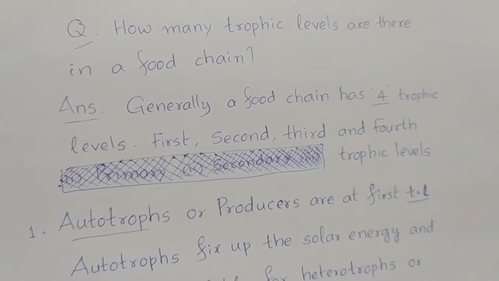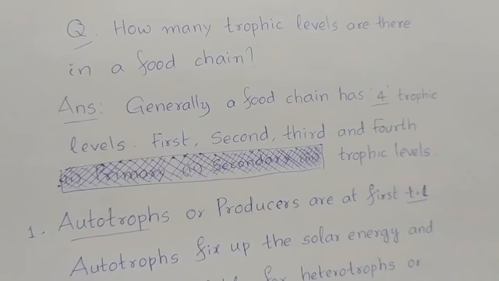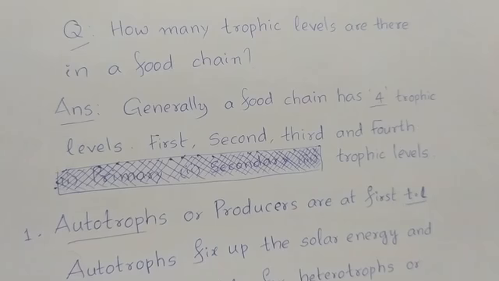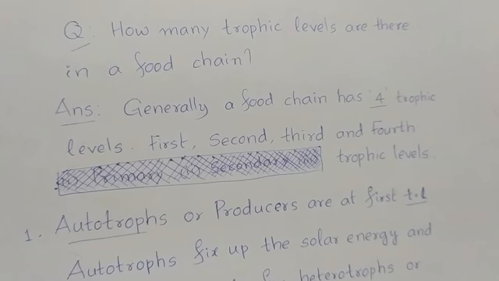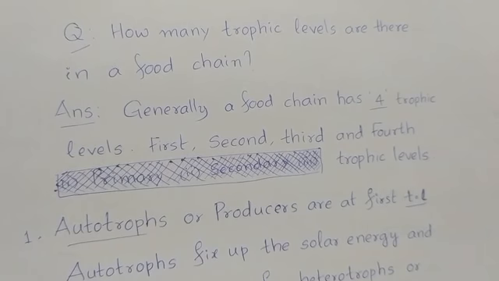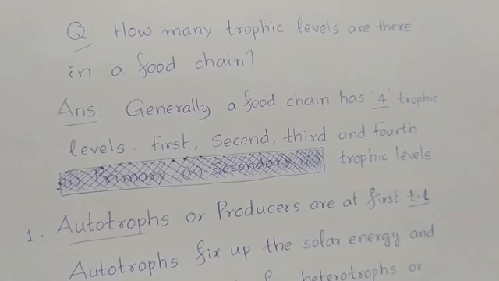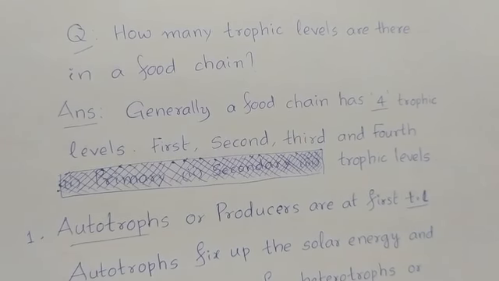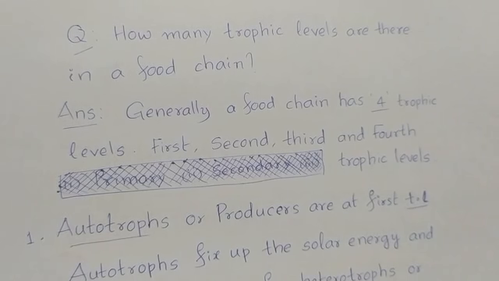How many trophic levels are there in a food chain? Generally, a food chain has 4 trophic levels: first, second, third, and fourth trophic levels. Let us discuss what these 4 levels in the food chain are.